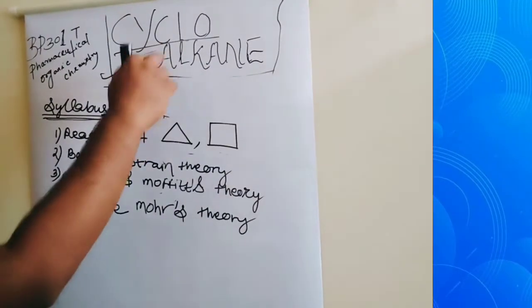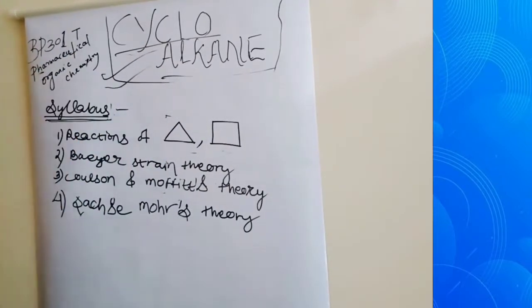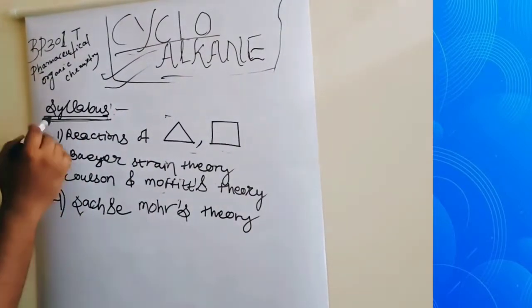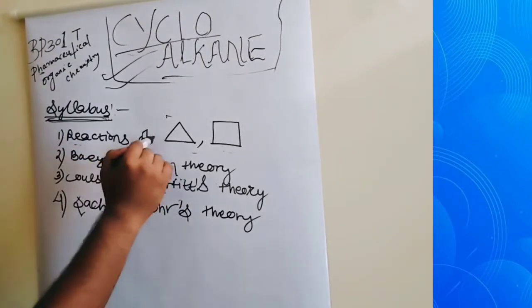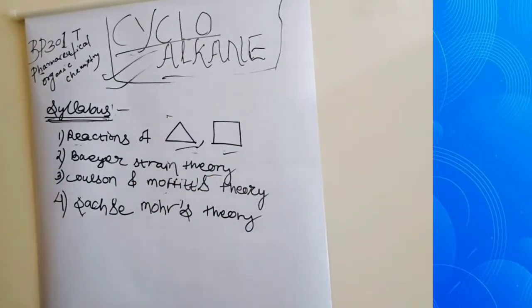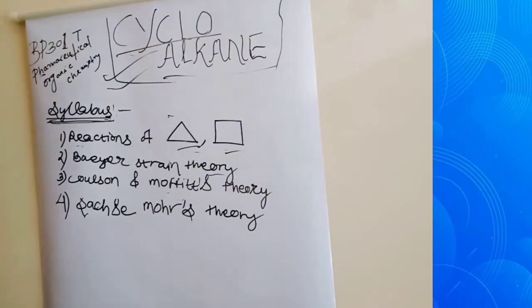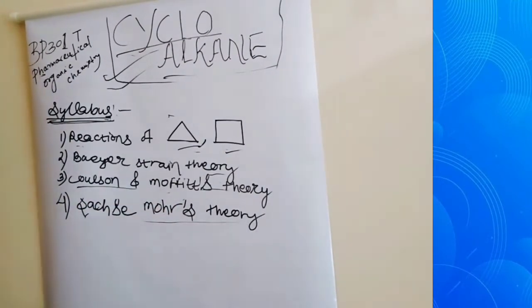I am going to discuss cycloalkane, which is a chapter of pharmaceutical organic chemistry. We will cover the syllabus like reactions of cyclopropane and cyclobutane, Baeyer's strain theory and its limitations and drawbacks, Coulson-Moffitt theory and Sachse-Mohr theory.